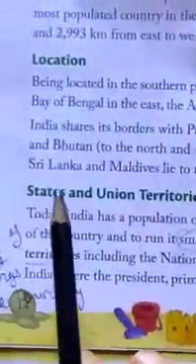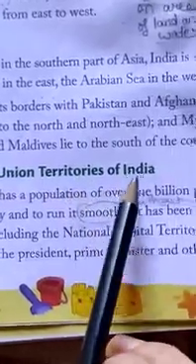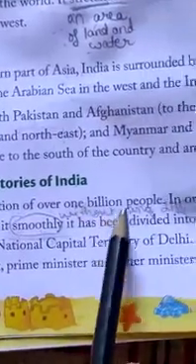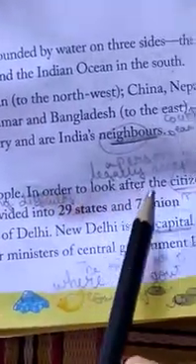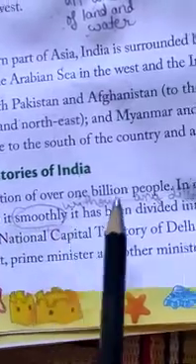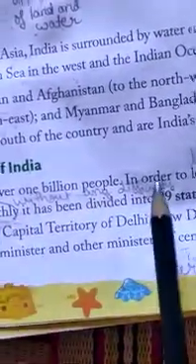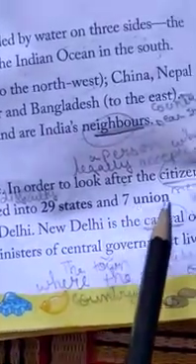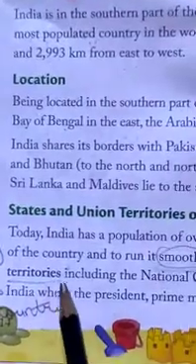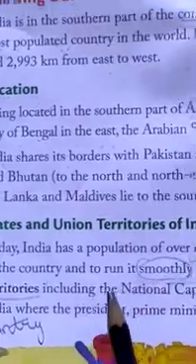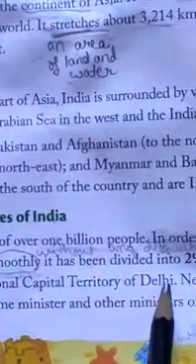The third heading is States and Union Territories of India. Today, India has a population of over 1 billion people. In order to look after the citizens of the country and to run it smoothly, that means without any difficulty, it has been divided into 29 states and 7 union territories. Territories means an area of land that belongs to one country, including the national capital territory of Delhi.